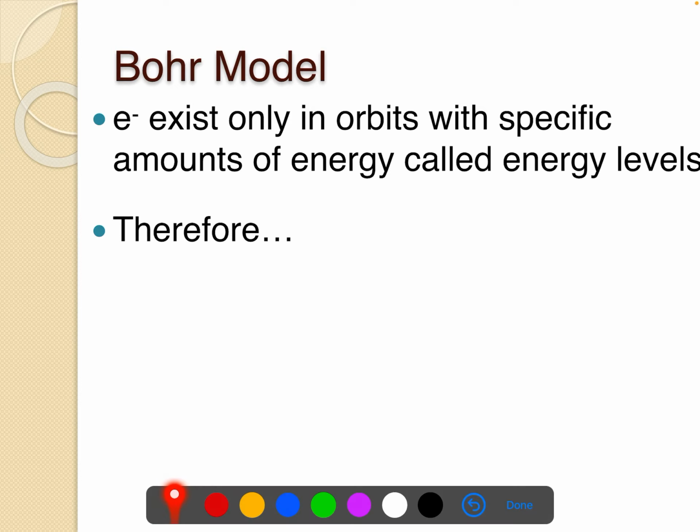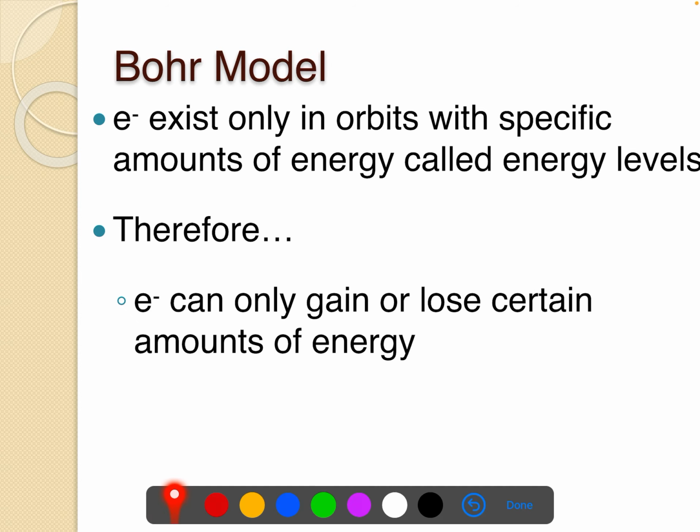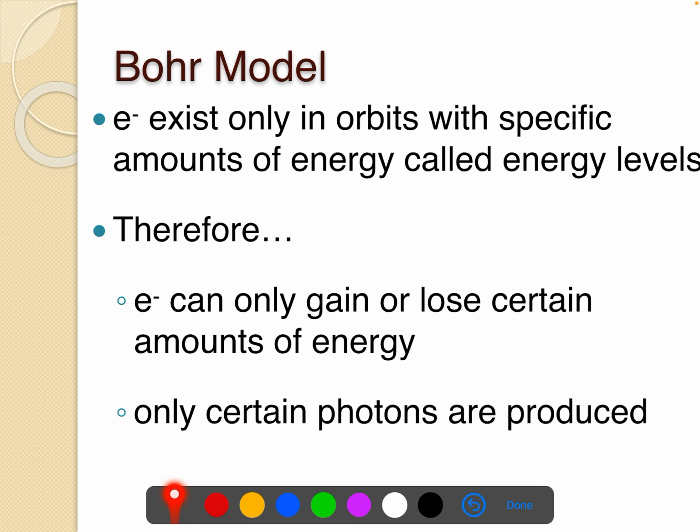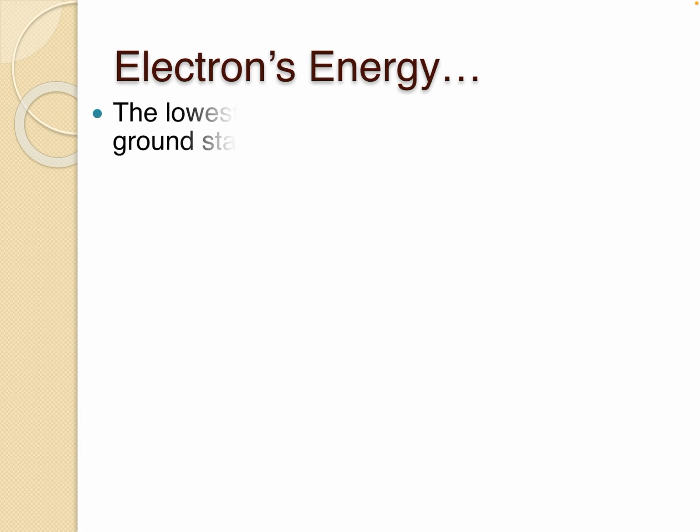Electrons only exist in orbits with specific amounts of energy called energy levels or specific energy quanta. Therefore, electrons can only gain or lose a certain amount of energy, and only certain photons, this is specific energy packet amount of light, are produced.